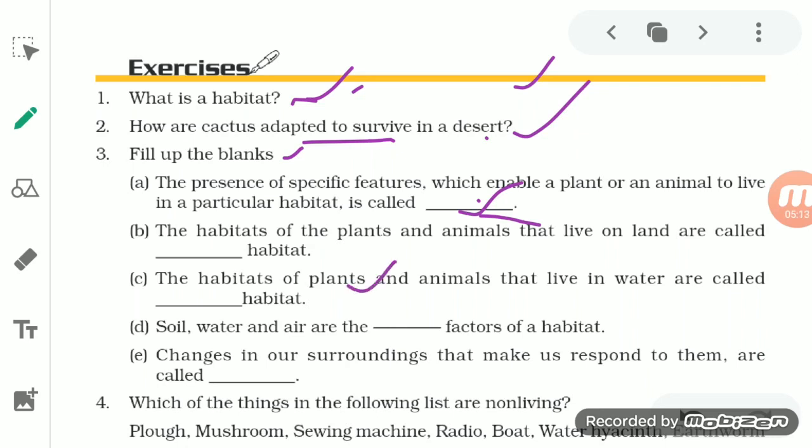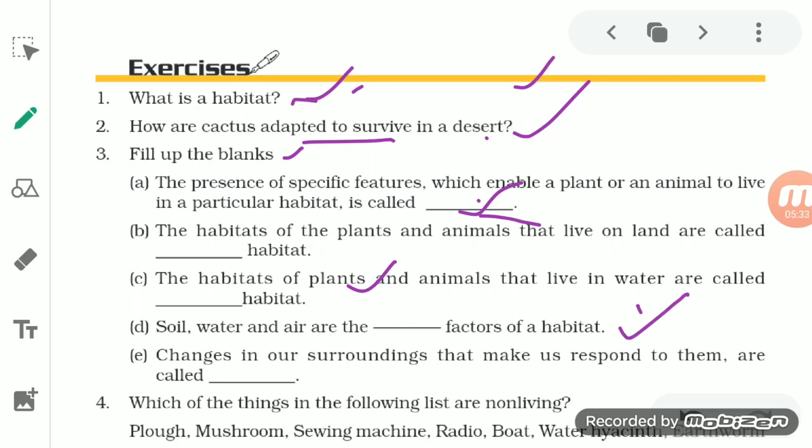Then see the third question. The habitat of the plants and animals that live in water. So living in water is known as aquatic habitat. So animals and plants that live in water is called aquatic habitat. Next one is the soil.